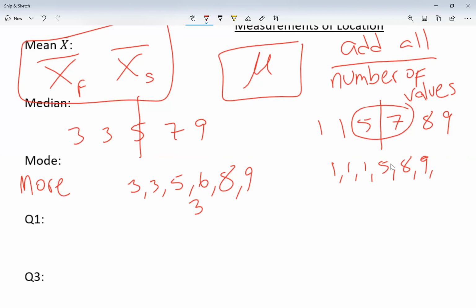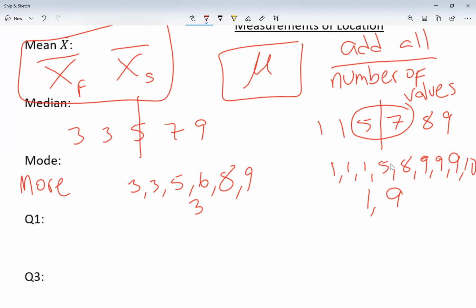Now, looking at another data set, let's say I had something like 1, 1, 1, 5, 8, 9, 9, 9, and then a 10. Which number do you see more than anything else? Well, there's 2. I see 1 and 9. So I'm just going to write 1, comma, 9. I'm going to list them both, because 1 and 9 are the numbers that I see the most, 3 times each.